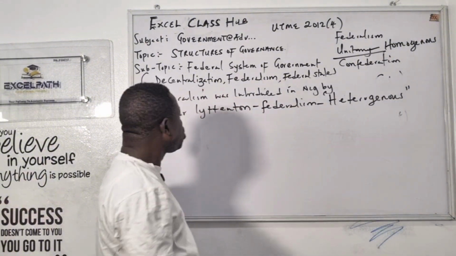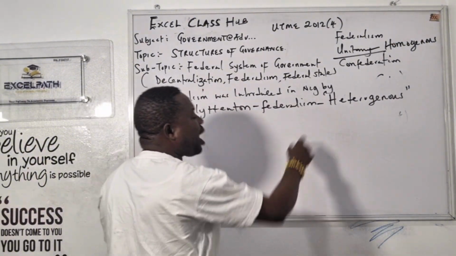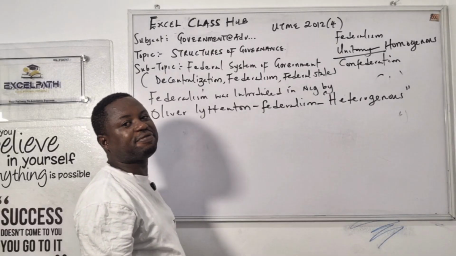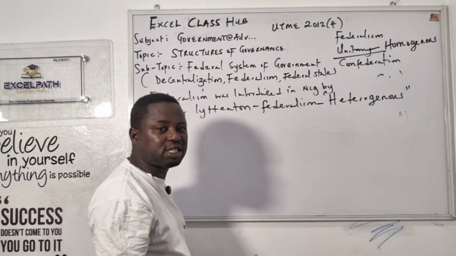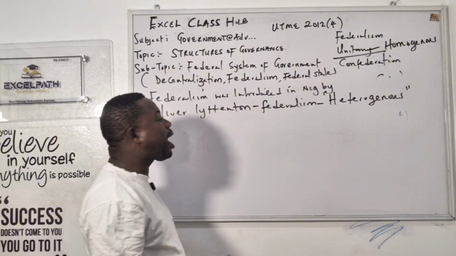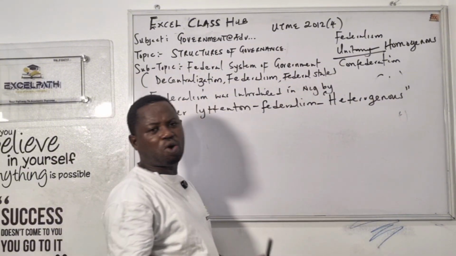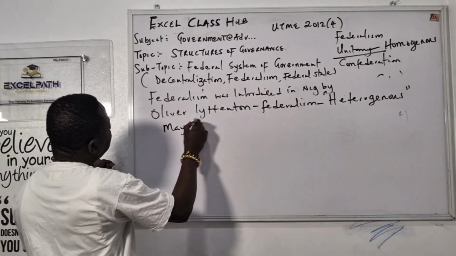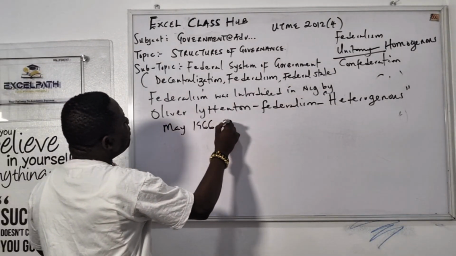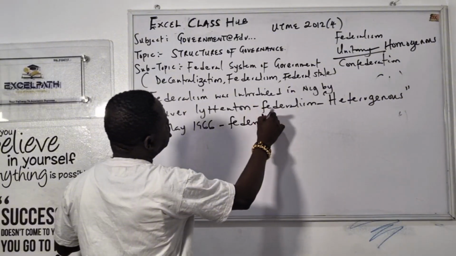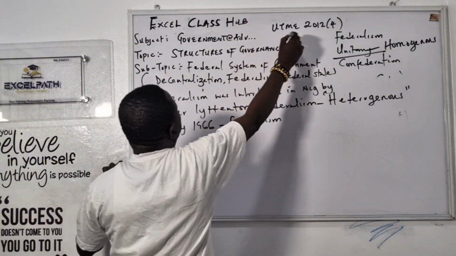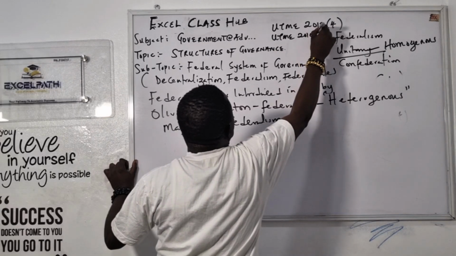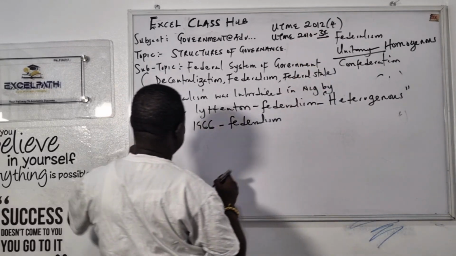That's homogeneous. So this man introduced federalism in Nigeria in 1954. Some tell you 1956, some tell you 1954. Why did he introduce federalism? Because of the size of the country. Then in 1966, federalism was abolished. Don't forget, 2010 UTME question number 34. Go and check there and tell me the answer.